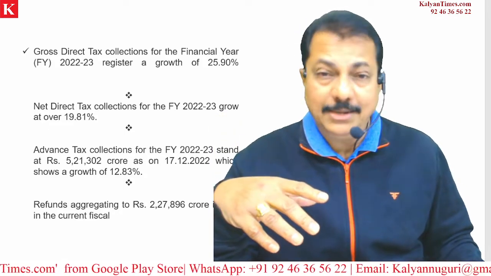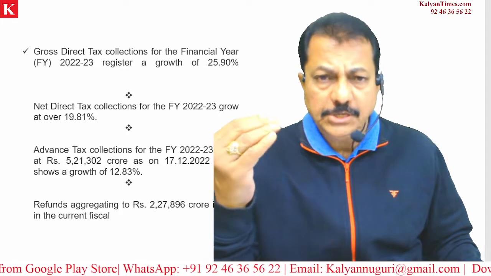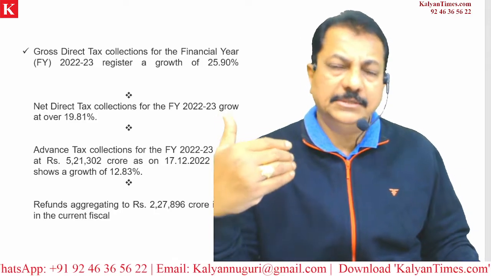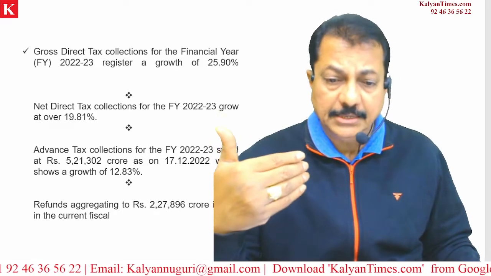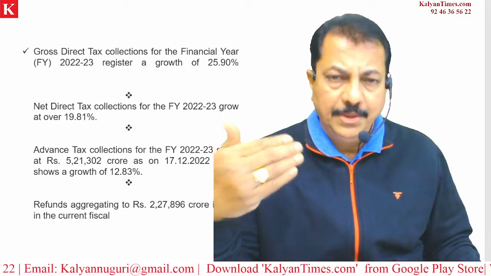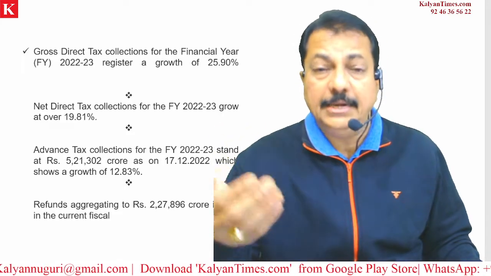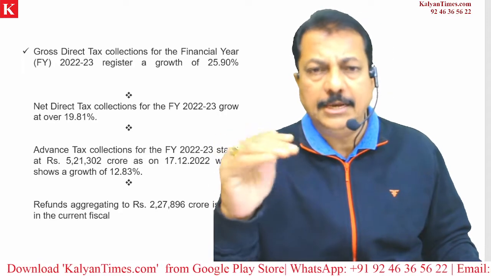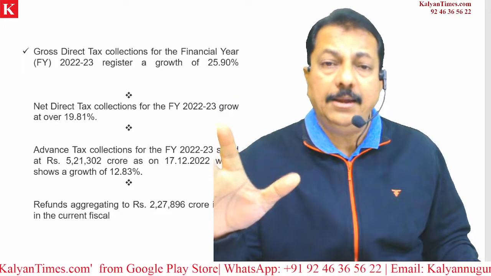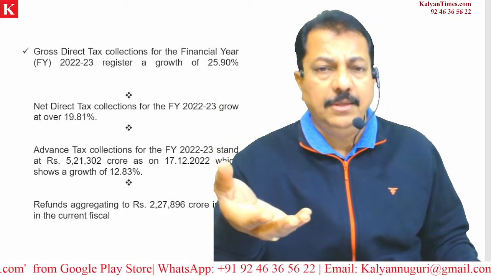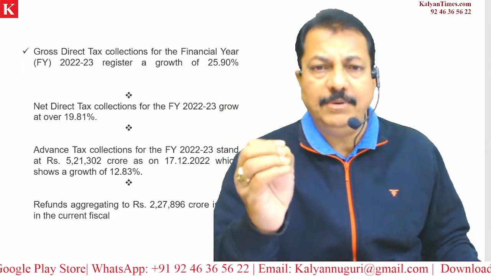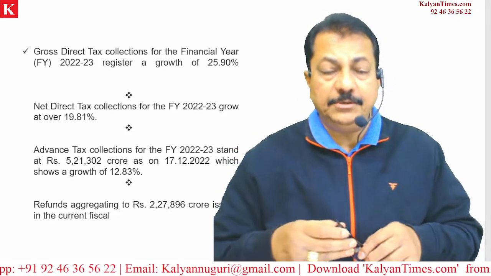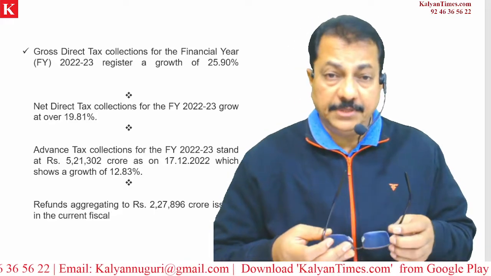When it comes to net income tax, it is gross income tax minus refunds, because sometimes because of calculation errors, some people will be paying more, and the government, meaning the IT department, will calculate, and that will be refunded back to the companies or the individuals as per the case. And after that, whatever is left with the government will fall under net income tax. Regarding that, we have information, and that is growing. That is a good sign for the nation.